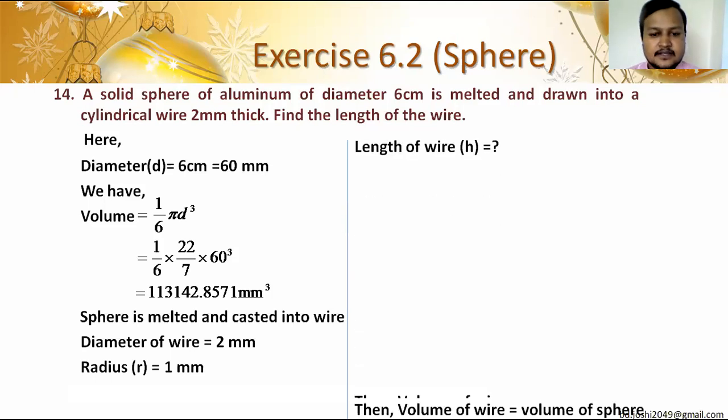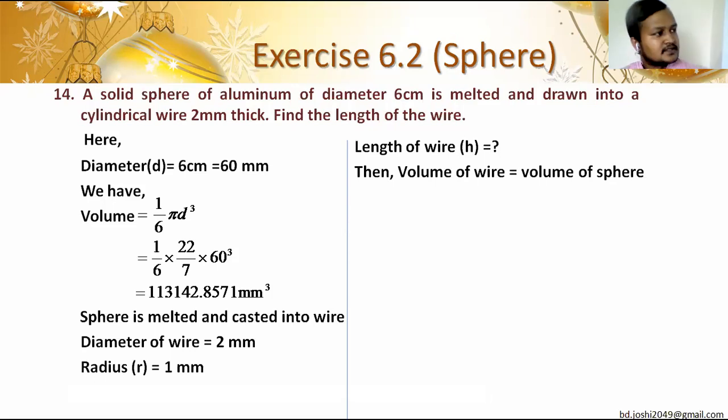We have to find out the length of the wire, which is symbolized here as H. Height or length of the wire, both are the same thing. So here I said the volume of the wire is equal to the volume of the sphere. You know the reason, because the sphere is melted into wire. So use the formula of volume of wire, pi r square H, is equal to the volume of sphere, 1,13,142.8571.